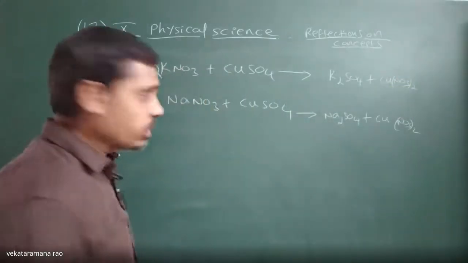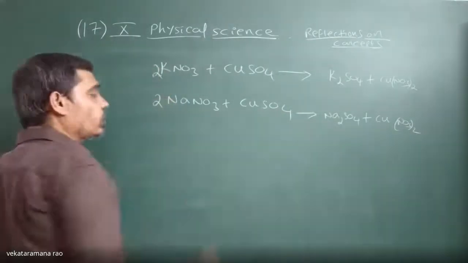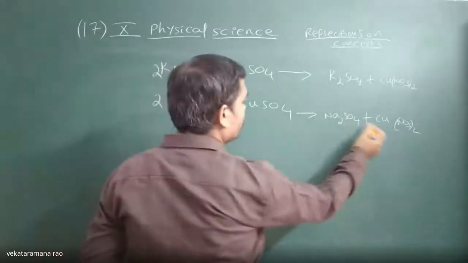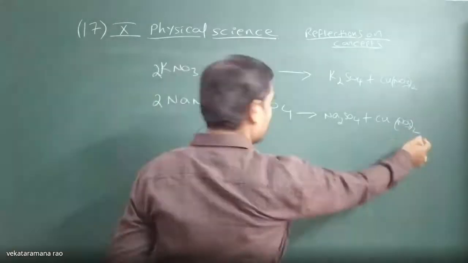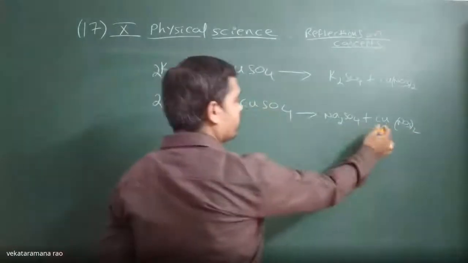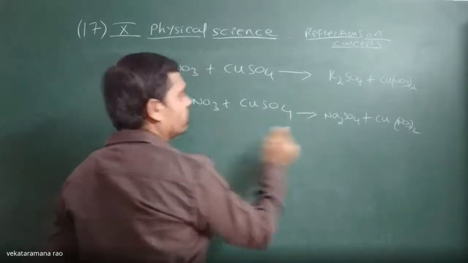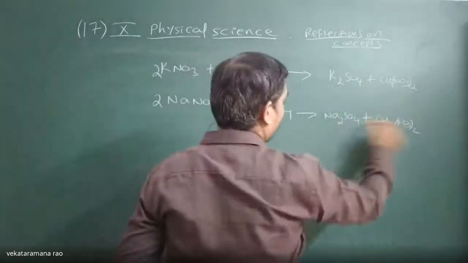Next one, what can you tell? Sodium is 1, sodium is 2. Let me make it 2. Then what happens? So nitrogen is 2, nitrogen is 2. And oxygen is 6, oxygen is 3 2s are 6. Copper is 1, sulfur is 1, oxygen is 4 plus 6, 10. Here also 4 plus 6, 10.